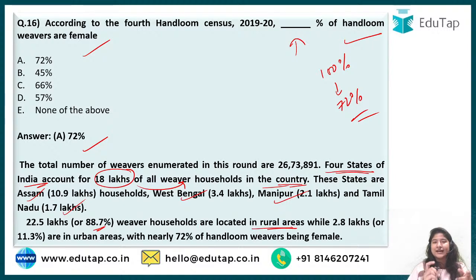If we compare the population in rural and urban areas, 88.7% are located in rural areas. I guess this is the question that was asked in NABARD Grade A 2021 phase 1, how much percentage of weavers are located in rural areas. You comment it down and tell me if this was the question. The answer is 88.7%, while 11.3% are located in urban areas. And in this overall 100%, 72% of the weavers are female.